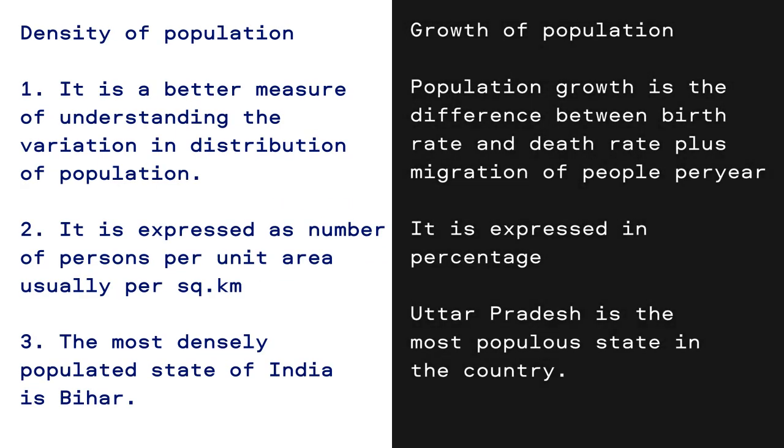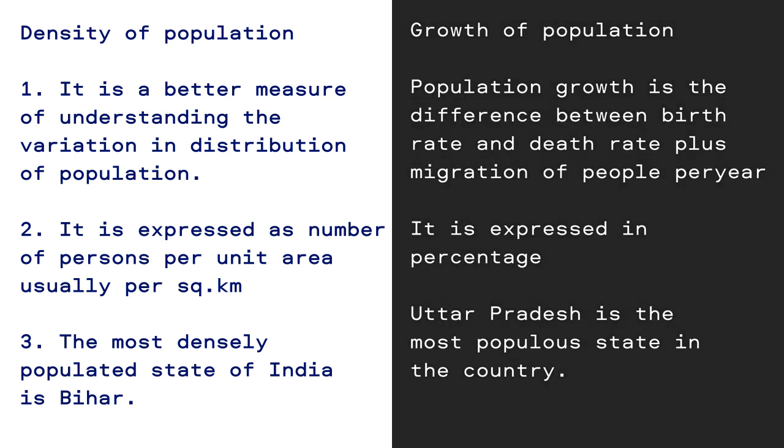Density of population and growth of population. Density of population. Point number 1. It is a better measure of understanding the variation in distribution of population. Growth of population. Population growth is the difference between birth rate and death rate plus migration of people per year. Point number 2. It is expressed as a number of persons per unit area, usually per square kilometer. It is expressed in percentage.